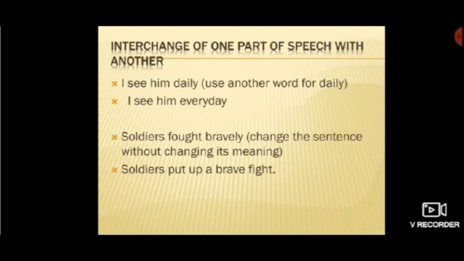Second one, soldiers fought bravely. Okay, the question can be, change the sentence without changing its meaning. So how will you write? Soldiers put up a brave fight. Okay, so your English language has to be very strong in order to understand and frame the sentence without changing its meaning. As in the first, they have given soldiers fought bravely, and they have asked you to change the sentence without changing its meaning. So you'll write down, soldiers put up a brave fight.